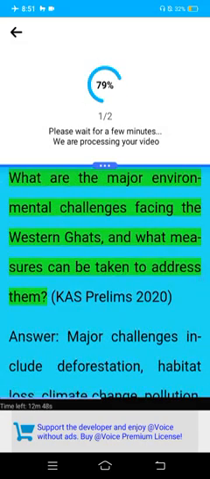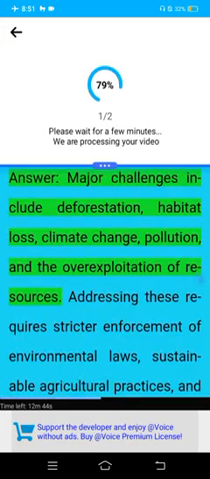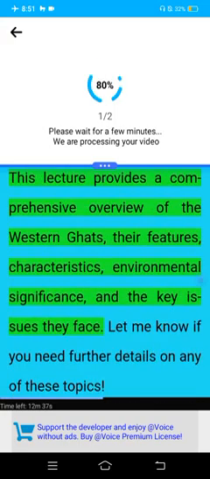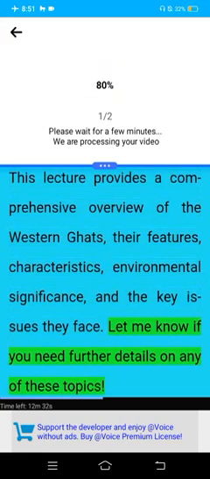What are the major environmental challenges facing the Western Ghats, and what measures can be taken to address them? Past prelims 2020. Answer. Major challenges include deforestation, habitat loss, climate change, pollution, and the overexploitation of resources. Addressing these requires stricter enforcement of environmental laws, sustainable agricultural practices, and better management of protected areas. This lecture provides a comprehensive overview of the Western Ghats, their features, characteristics, environmental significance, and the key issues they face. Let me know if you need further details on any of these topics.